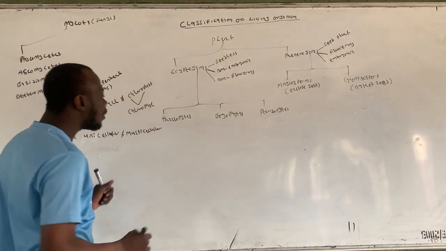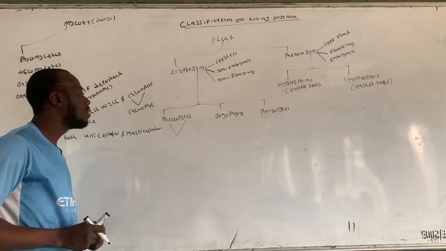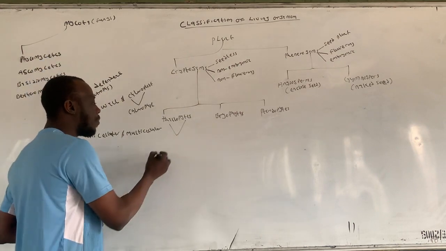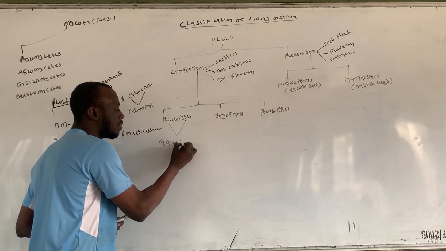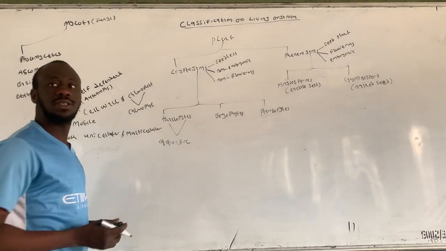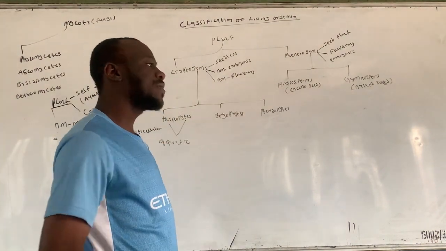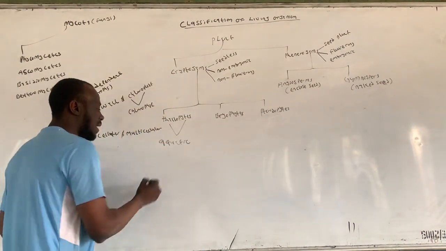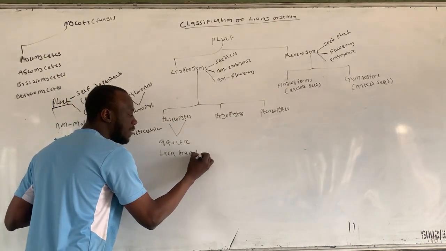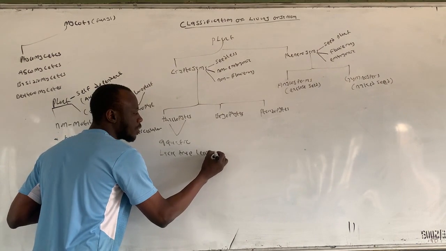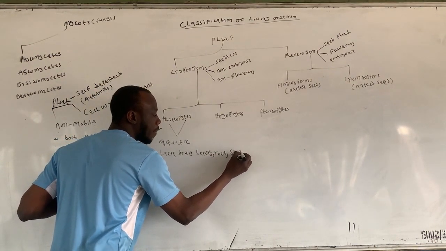So the first one, which is the thallophytes, in this case, they are mostly aquatic. Since they are non-flowering, non-embryonic, and seedless, they lack true leaves, root, and also stem.